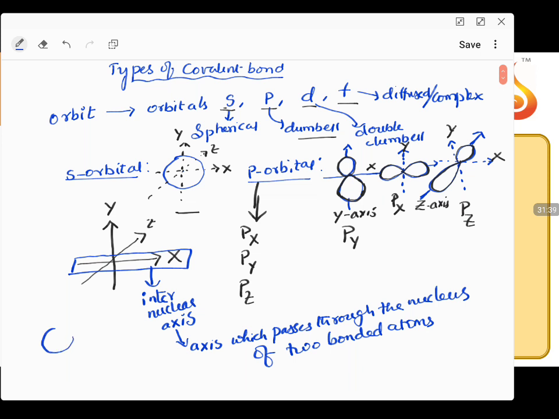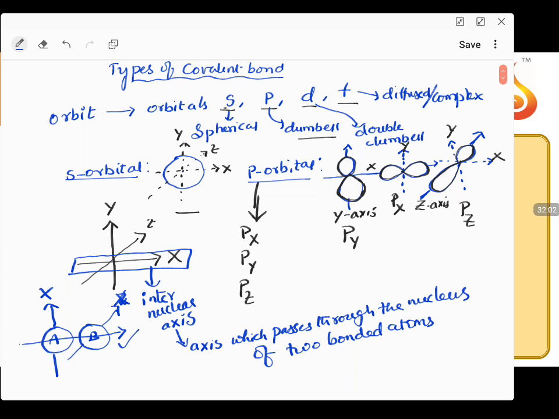Let us understand this like this. If you have two atoms, let us imagine this is atom A, this is atom B. If I draw this axis, can it pass through the two atoms? No. If I draw this axis, can it pass through the two atoms? No, this also does not pass. But if I draw this, can it pass through the two?